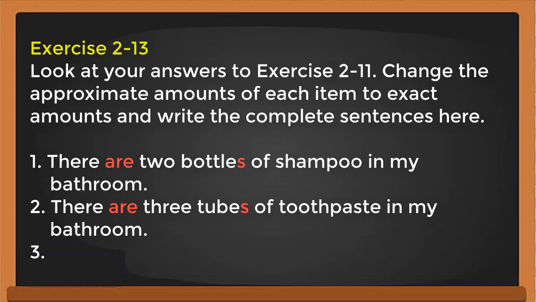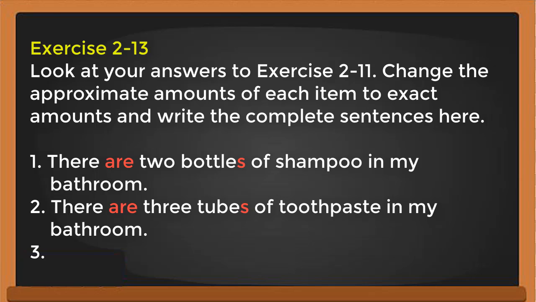Look at your answer to exercise 211. Change the approximate amount, also the same. I use the noun shampoo here, so I wrote down there are 2 bottles of shampoo in my bedroom. There are 3 tubes of toothpaste in my bedroom.